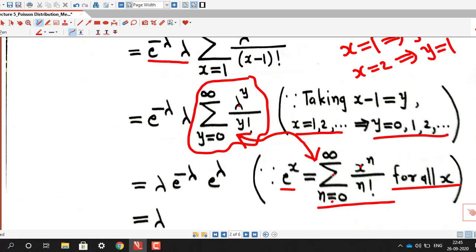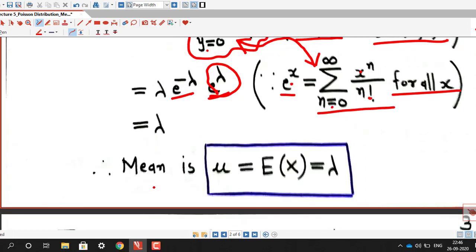So if we have x raised to n by n factorial, we write e raised to x. So here we have lambda raised to y by y factorial, summation y equal to 0 to infinity, so that we write as e raised to lambda. So e raised to minus lambda into e raised to lambda, that is e raised to 0, which is 1. Therefore we have shown that expected value of x or mu is lambda, that is, the mean of a Poisson distribution is the parameter lambda itself.